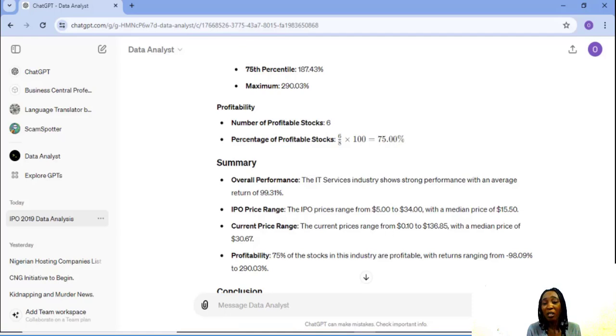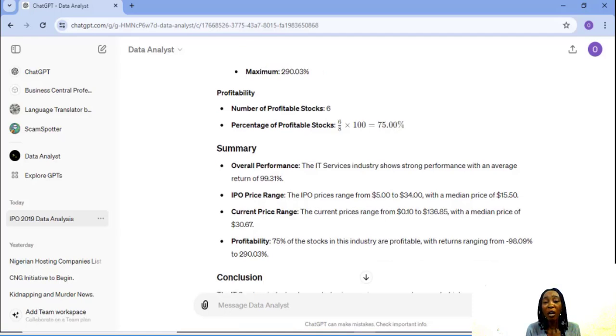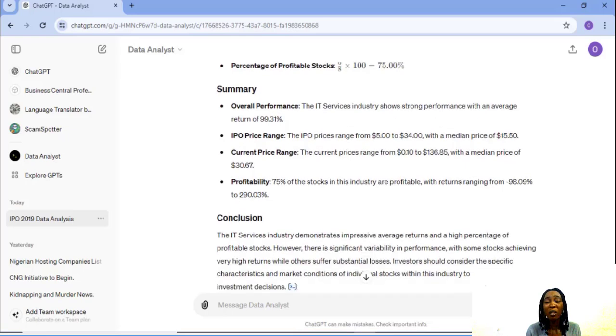Summary. Overall performance: the IT services industry shows strong performance with an average return of 99.31%. The IPO prices range from $5 to $34 with a median price of $15.5. Current prices range from $0.10 to $136.85 with a median price of $30.67. Profitability: 75% of the stocks in this industry are profitable, with returns ranging from minus 98.09% to 290.03%.